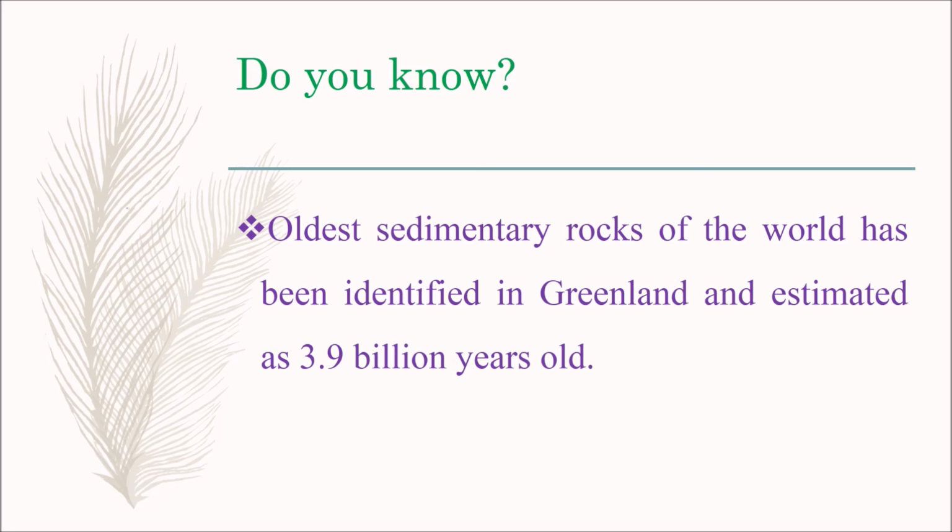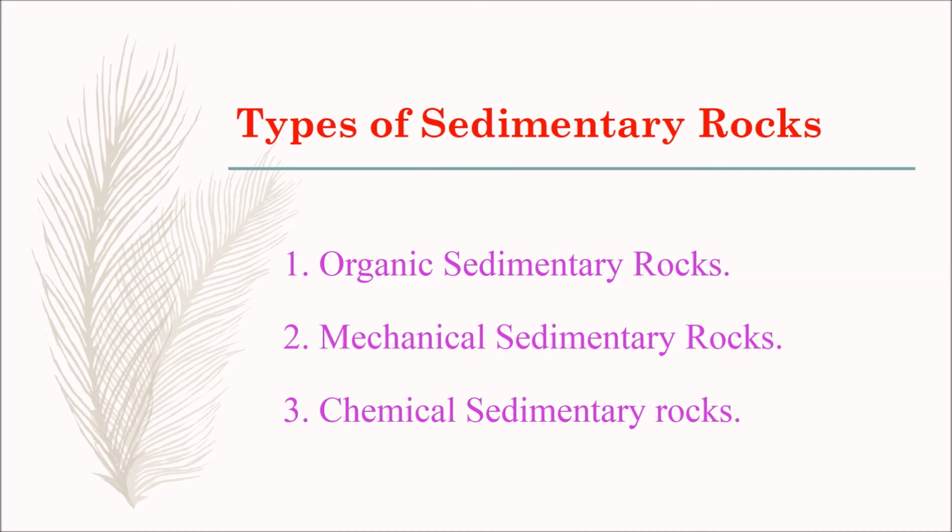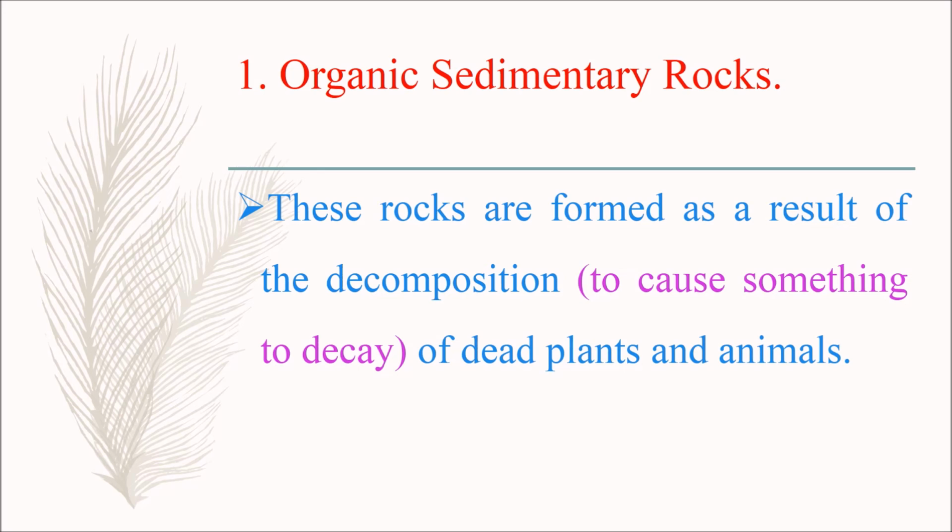Do you know, the oldest sedimentary rocks of the world have been identified in Greenland and estimated as 3.9 billion years old. Now we are going to learn about the types of sedimentary rocks: organic sedimentary rocks, mechanical sedimentary rocks, chemical sedimentary rocks. So the first one is organic sedimentary rocks.